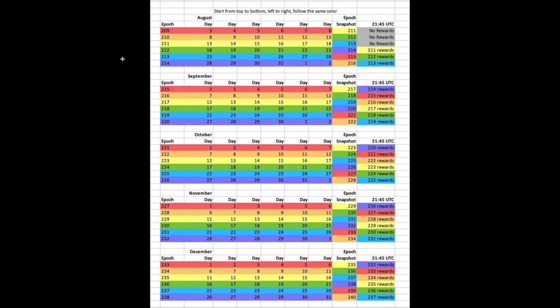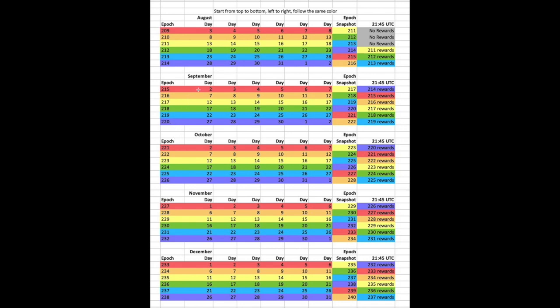With this calendar, we can see that he's got the times as far as the month. So we've got the remainder for 2020 already in September here. It's crazy to see how quickly we are moving through Shelley. Right now we are on Epoch 215. Epoch 215 started on September 2nd, and how he's got the epochs categorized here, it's color-coded. He's got the epochs listed here on the left-hand side. We've got 215, 216, 217, etc. It just keeps on going all the way up until the end of the year.